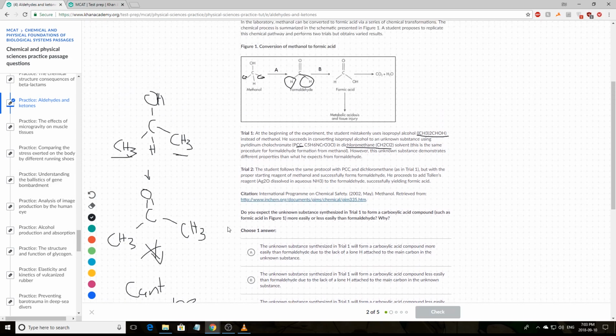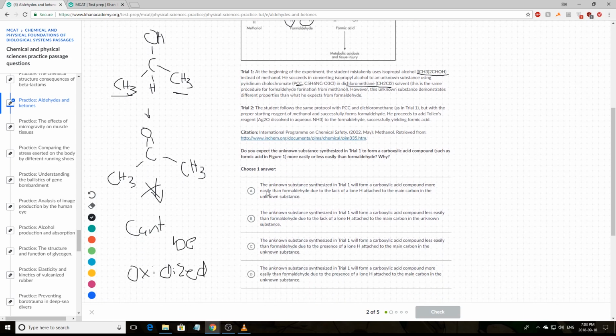At least not in a very conventional way. You could oxidize it if you manage to get rid of one of these methyl groups on the side, but in its current form, it can't be oxidized any further. So let's read our answer choices.